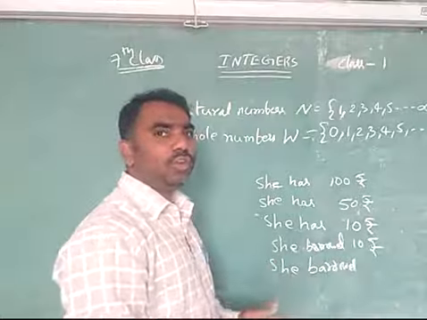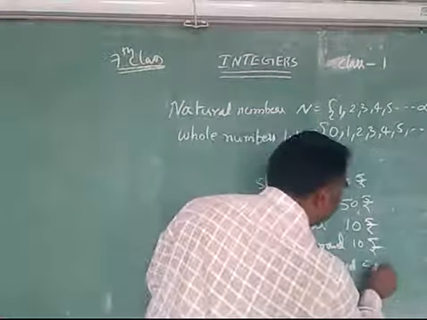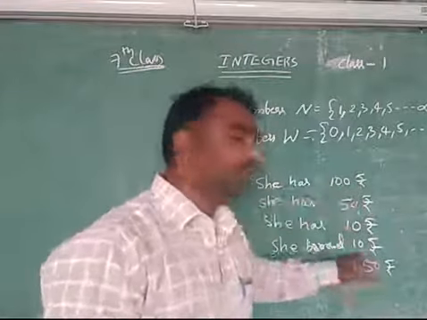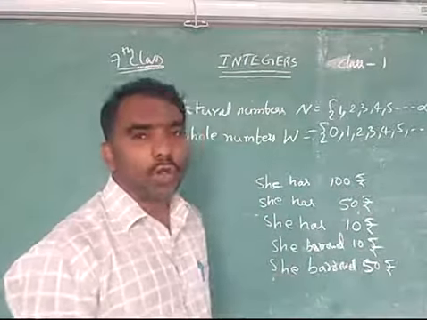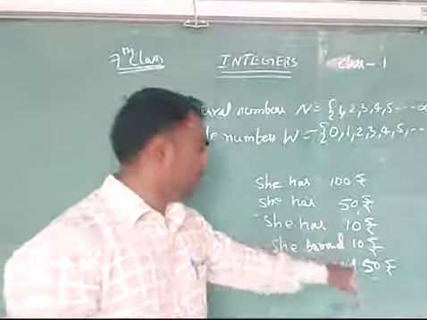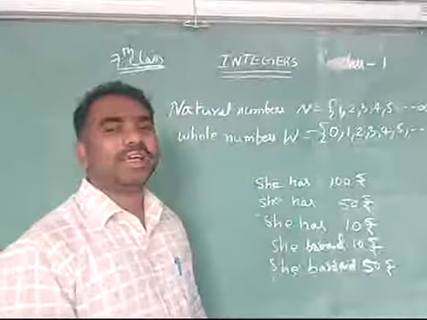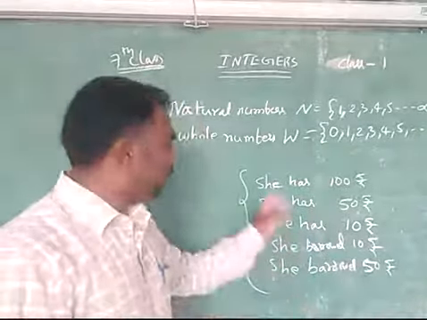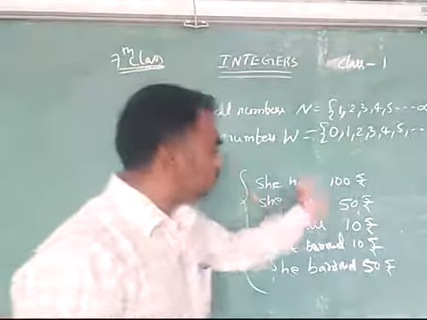Finally, what is her position? She borrowed 50 rupees. But are both of these 50s the same? No, these are not the same. Why? Because this 50 she has, this 50 she borrowed. So in sentences, in English, you can show this.